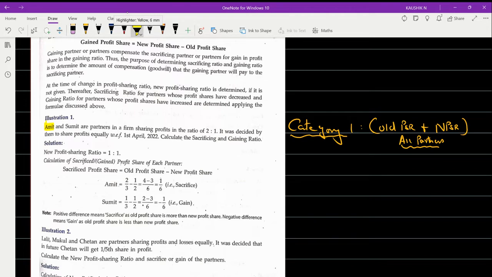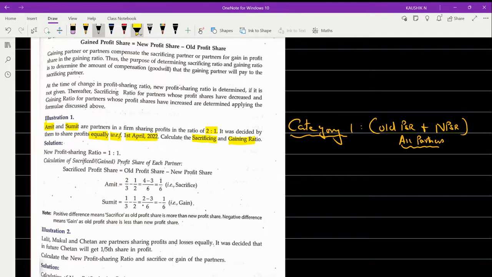We are given here Amit and Sumit are partners in a firm sharing the profits in the ratio of 2 is to 1. So 2 is to 1 is the old PSR. It was decided by them to share profits equally. So this equally is the new PSR. So that's why I said the old PSR will also be available in the question, and the new PSR will also be made available. With effect from 1st April 22, they're asking us to calculate the sacrificing as well as the gaining ratio.